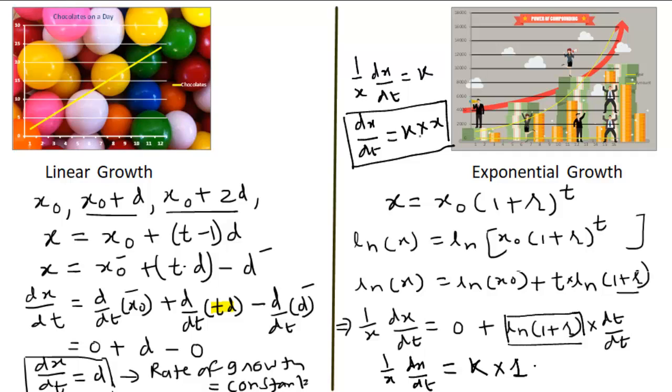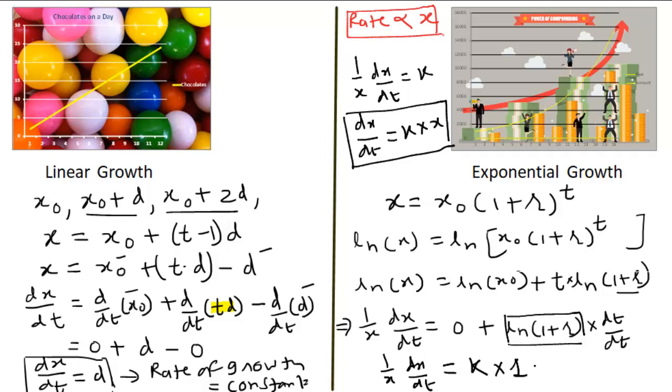So in exponential growth, the rate of increase is directly proportional to x. We can mathematically write it, I am writing with red color, rate directly proportional to x or the amount at that time. So the rate of growth of money is directly proportional to the amount at that time.